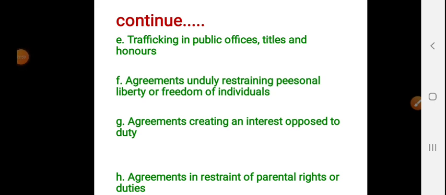Marriage brokerage agreements refer to agreements whereby a person for a monetary consideration promises to procure for another person a husband or a wife. Marriage brokerage agreements are any agreements relating to the brokering of marriages.